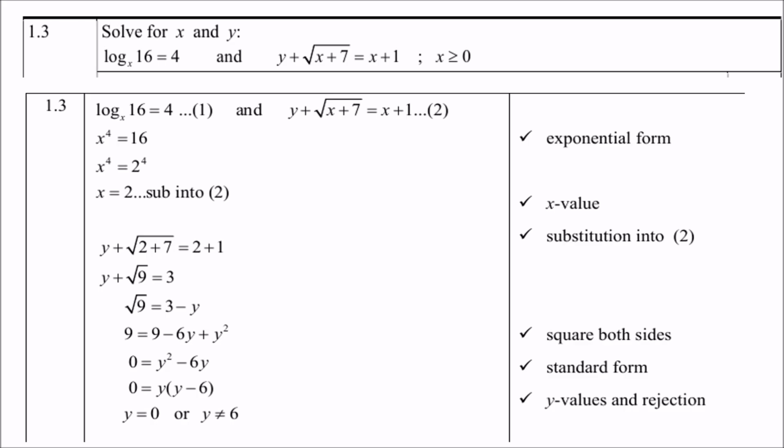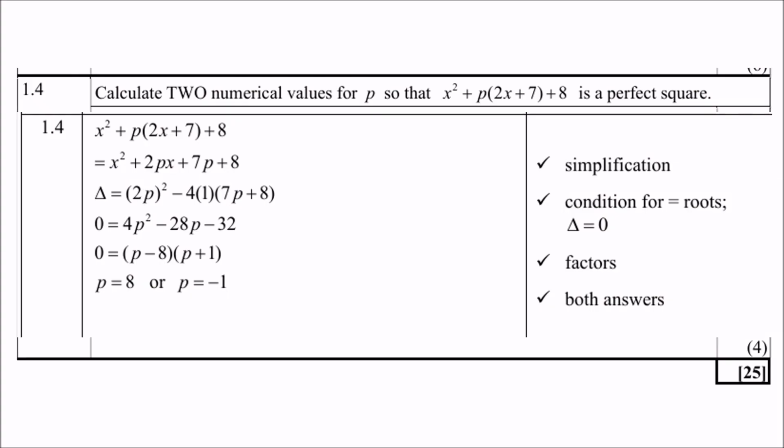Right, 1.4, the nature of the roots. You must calculate two numerical values for p, so that x squared plus p times (2x plus 7) plus 8 is a perfect square. Now, when is any expression a perfect square? When delta is equal to 0. So therefore, we need to look at delta, which is, again, b squared minus 4ac.